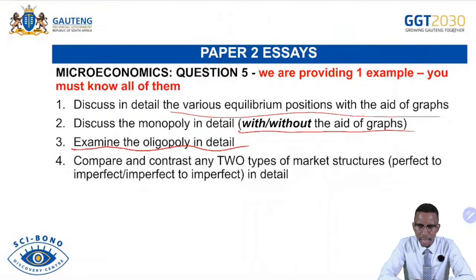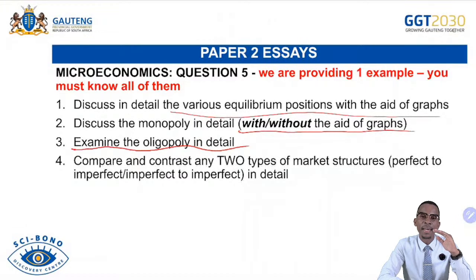Compare and contrast any two types of market structures, perfect to imperfect market, imperfect to imperfect market in detail. That's why now you can be required to discuss or to compare and contrast monopoly to the perfect market, the monopolistic to the oligopoly. Remember, if we talk about the market structure, in this case, we don't give characteristics. For instance, let's say we compare monopoly to the perfect market.